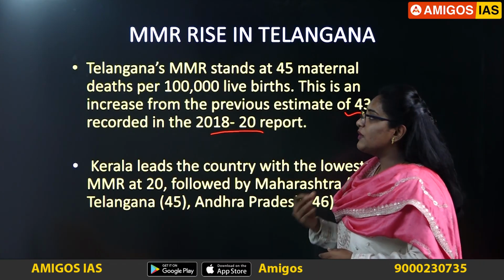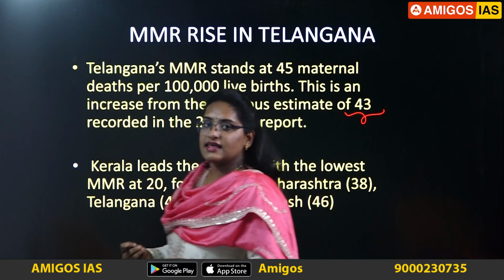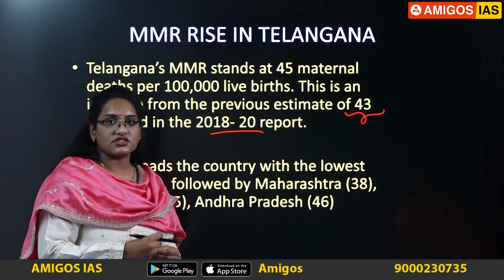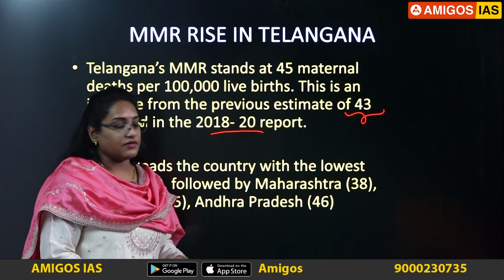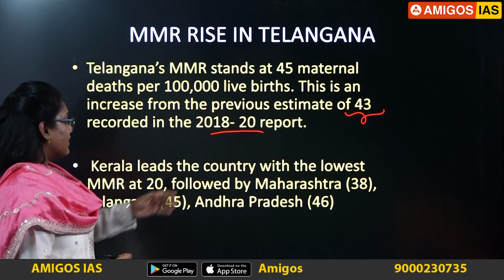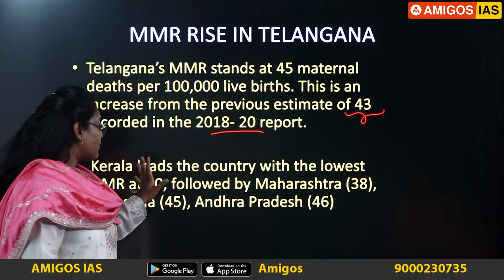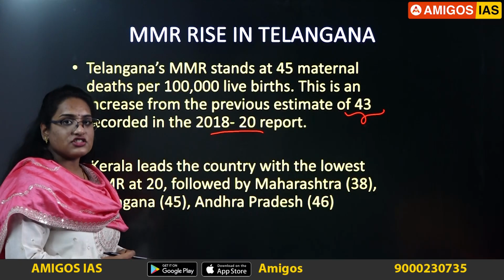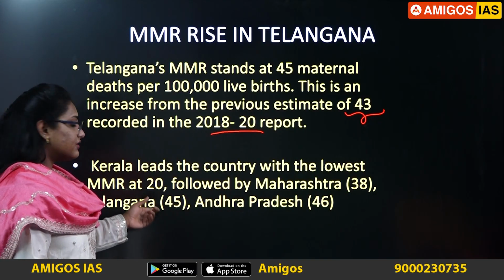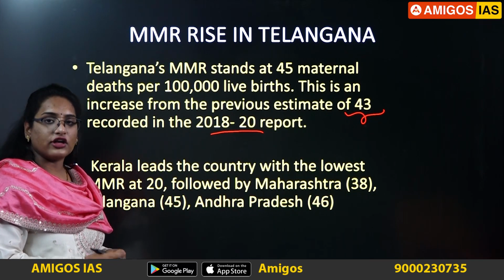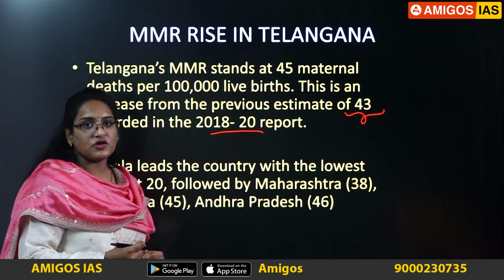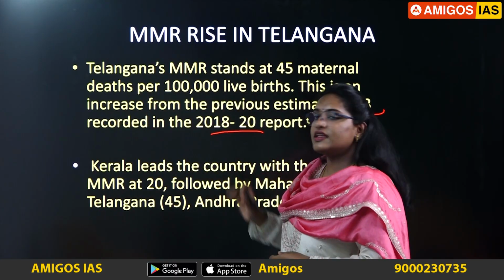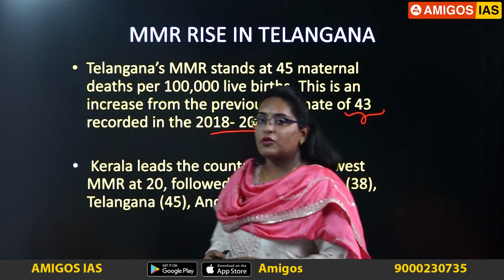So this shows the MMR is on an increasing trend, which shows the health of women is not taken into consideration by present public policy. Kerala leads the country with the lowest MMR. Kerala is the first state which achieved an MMR of 20, followed by Maharashtra at 38, and third place is taken by Telangana at 45. Telangana, though at the third position, has seen an increasing trend in MMR. That's what is given in today's article. That's all about the first article.